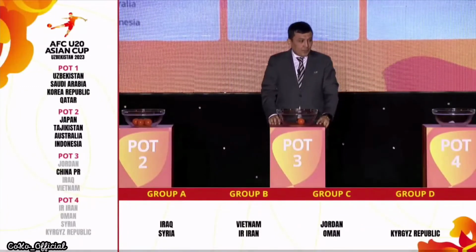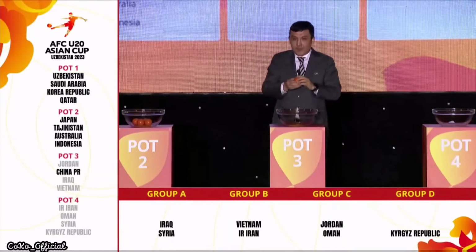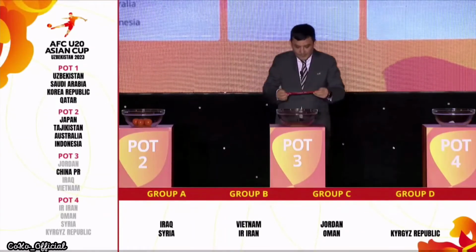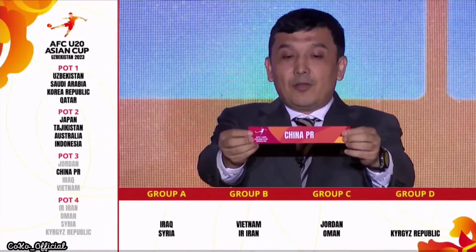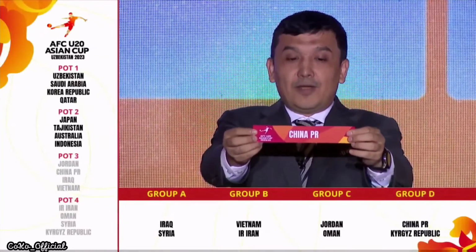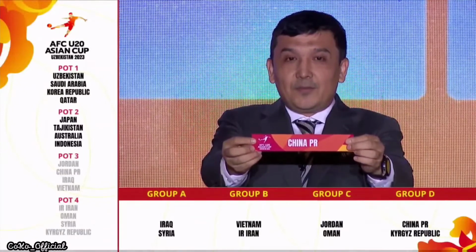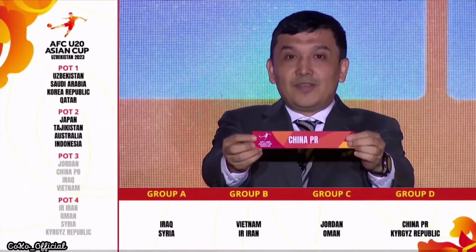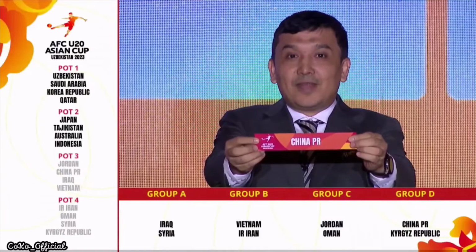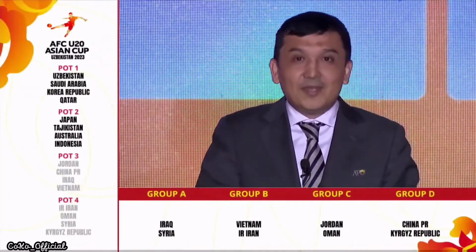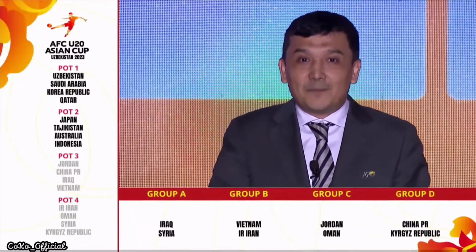The last ball from this pot should be People's Republic of China, and here is the confirmation. China PR, one of the best second place teams in the qualifiers, host of the 2010 edition of the AFC Under-19 Championship, champion of the same competition in 1985, played in United Arab Emirates. China takes position 3 in Group D together with Kyrgyz Republic.